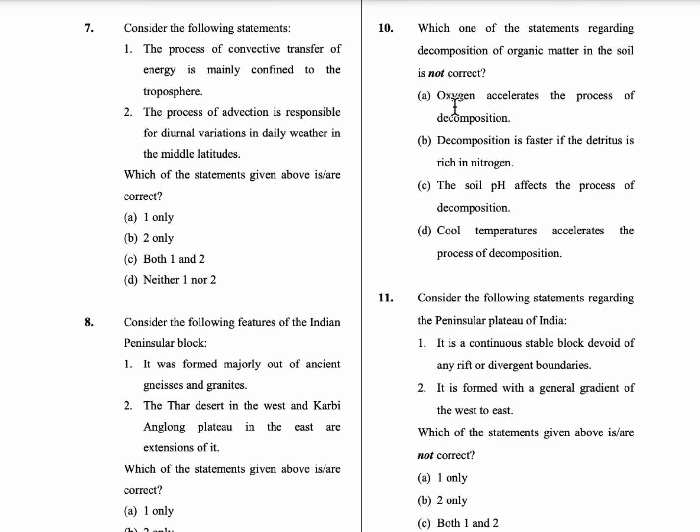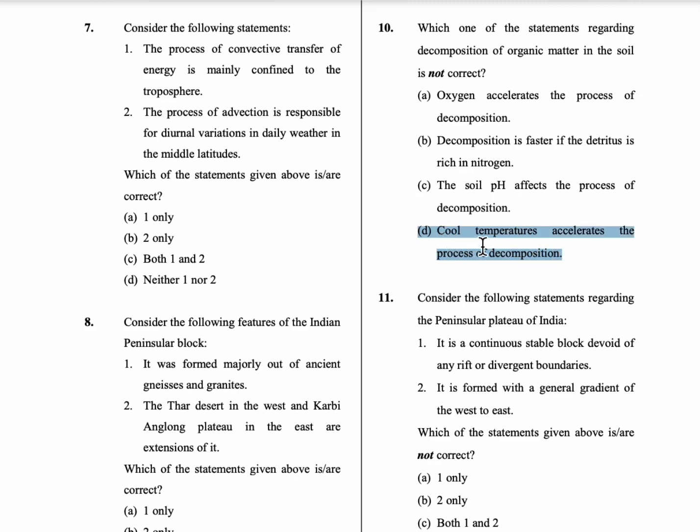So first statement is oxygen accelerates the process of decomposition. This is correct. Second statement is decomposition is faster if the detritus is rich in nitrogen. Third, option C is the soil pH affects the process of decomposition. And option D is cool temperature accelerates the process of decomposition. So definitely option D is the correct answer.